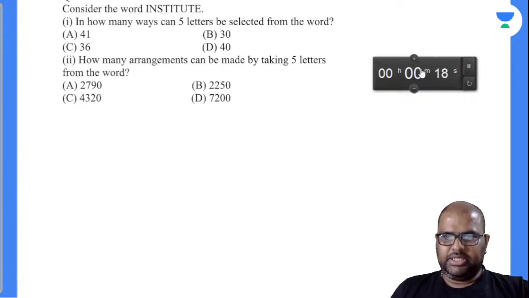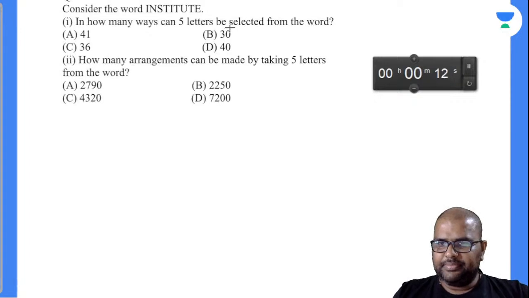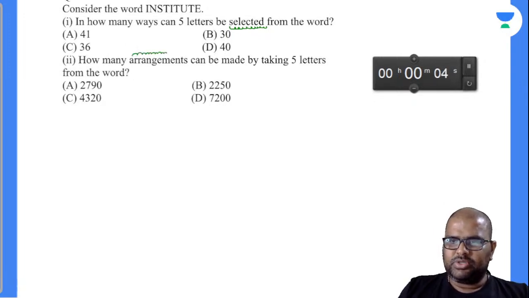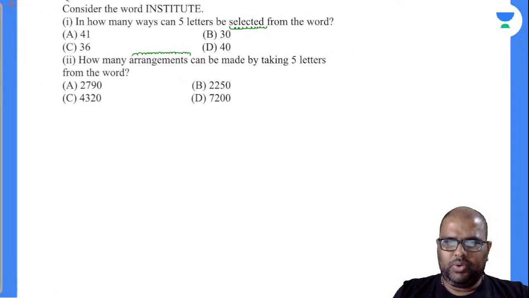Consider the word institute. In how many ways can 5 letters be selected? The first question is selection, and the second question is arrangement. Of course, we know a basic thing: there is no such point called arrangement without selection. So the first question should be answered in order to find out the second one. Am I right?